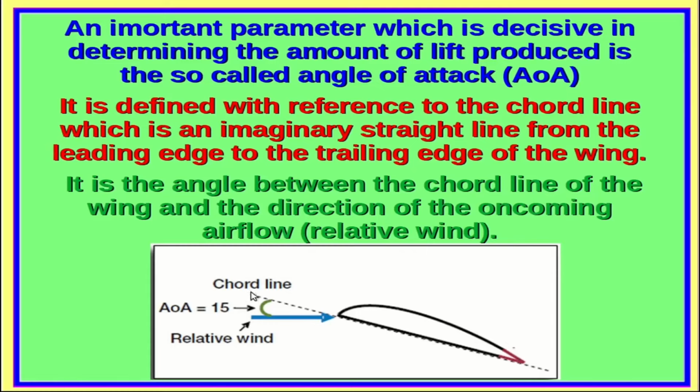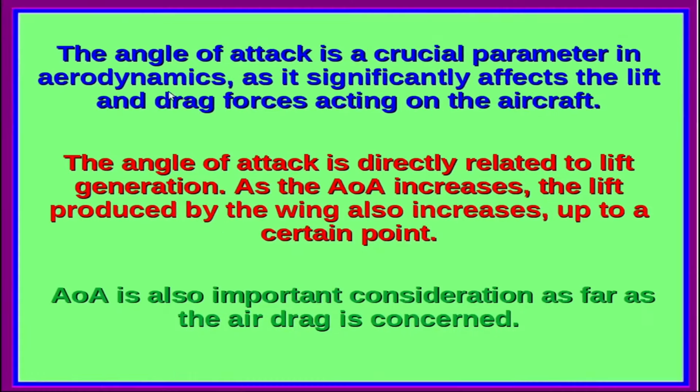So it is the angle between this chord line and a reference line which is taken as the relative wind direction. Typical values of this angle of attack is around 15 degrees. The angle of attack is a crucial parameter in aerodynamics as it is significantly affecting the lift and drag forces acting on the aircraft. So the angle of attack is directly related to lift generation.